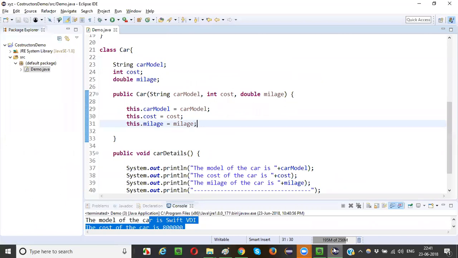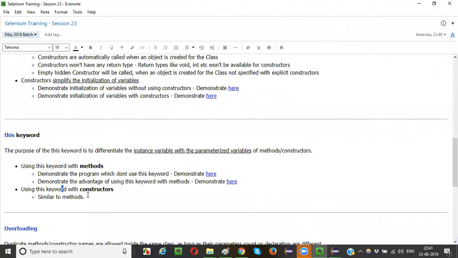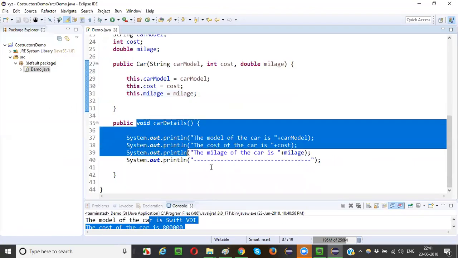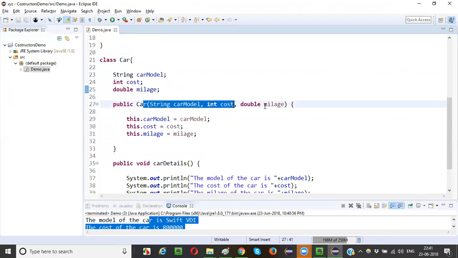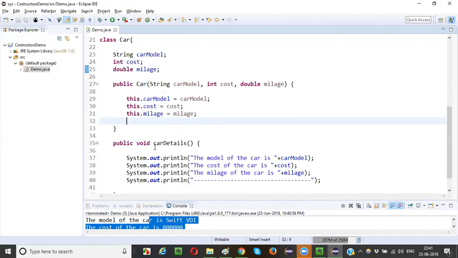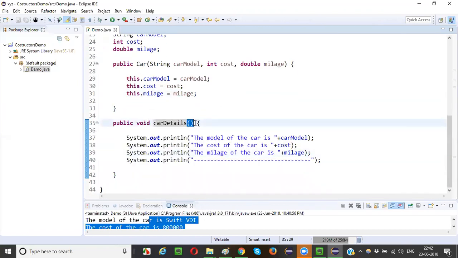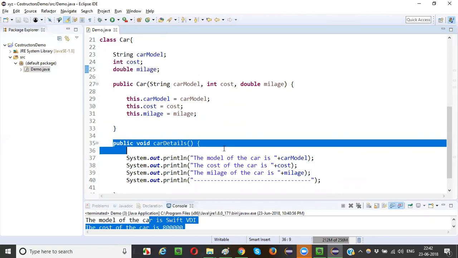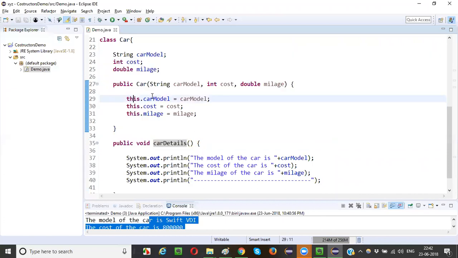One more thing is that I demonstrated with the help of constructors, right? In this example, I demonstrated this particular concept for variables and constructor parameters. But you can also apply the same concept for methods, guys. If the methods also have some parameters, and you want to have the same parameter names as the variables, you can apply that for the method or methods also. It's the same concept. This dot car model is equal to the parameter name of the method. You can do that.